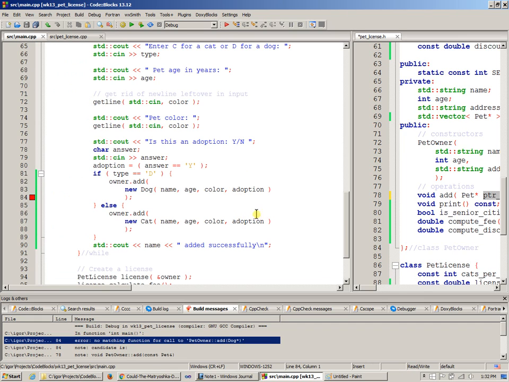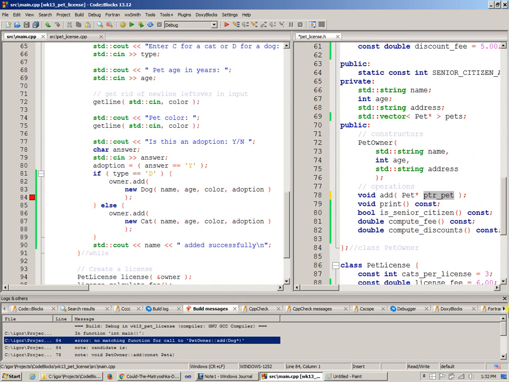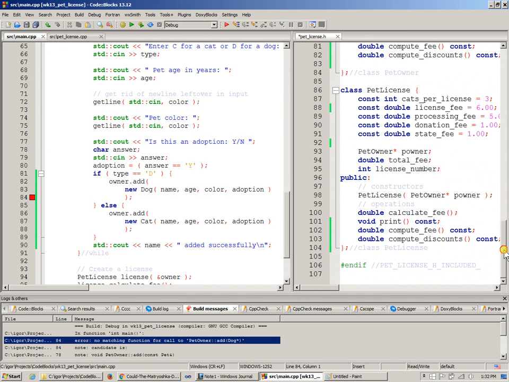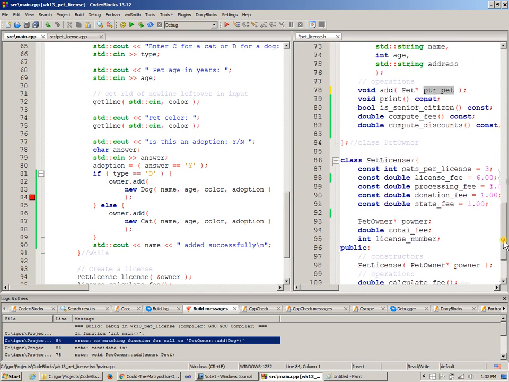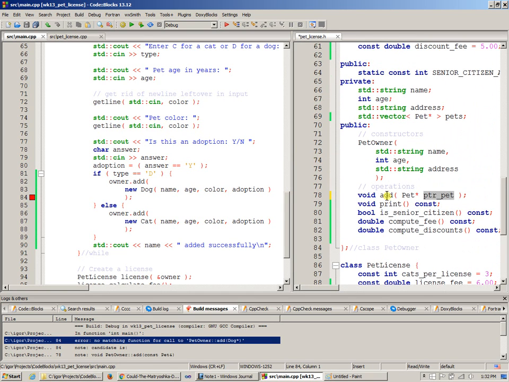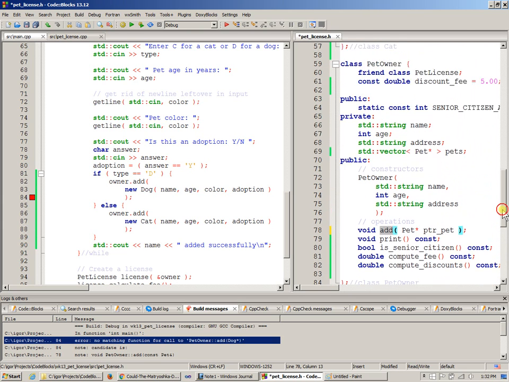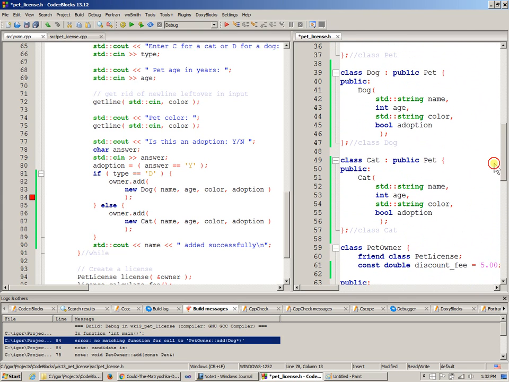And let me also check the declaration for it to understand what it's not happy about. Pet add, that looks good, right? And then constructors are public, so we're creating it, and it says no matching function to call to pet owner add a dog. All right.